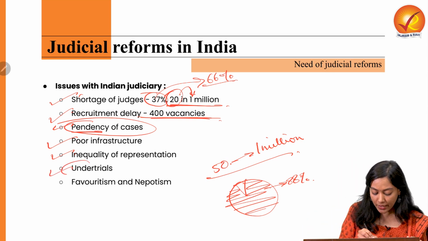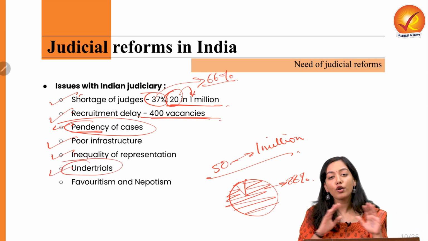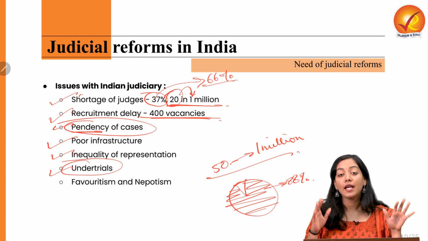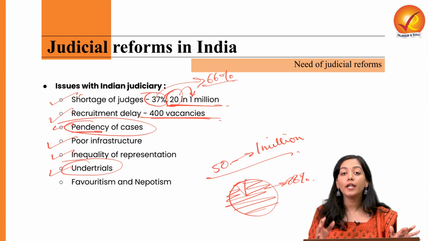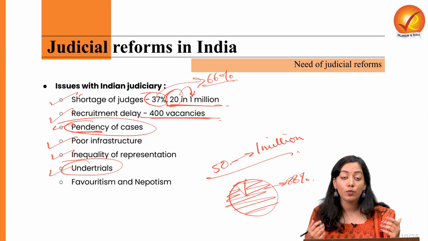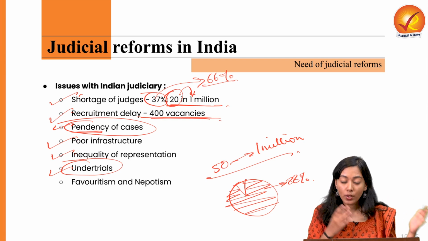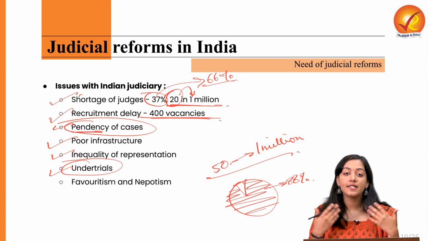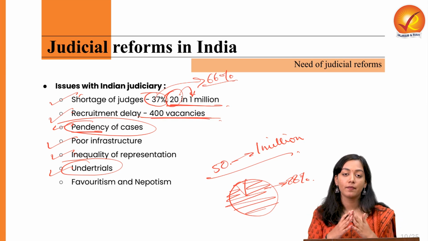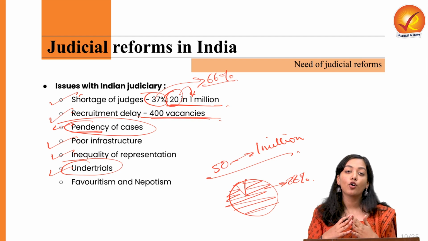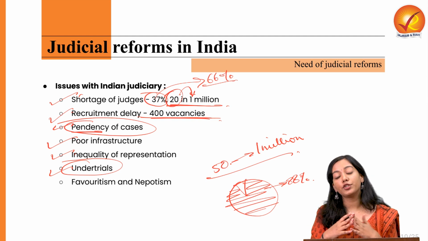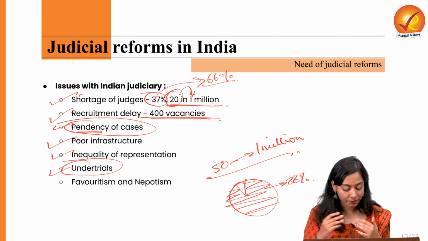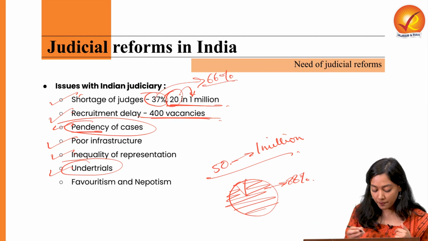Then there is the huge problem of undertrials. A lot of prison inmates are living in jail conditions waiting for their verdict to come out, which means it is very possible that they are serving a sentence or punishment that they do not even deserve. So that is one more problem.